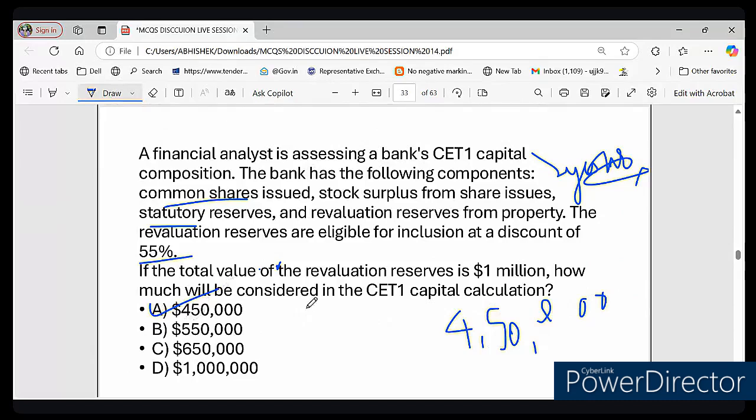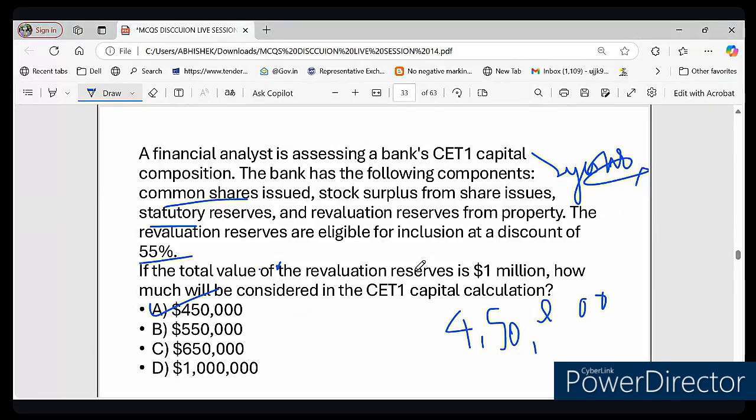So I hope it is clear that revaluation reserve is subject to a discount of 55%. The actual value that will be included in the CET1 capital calculation is 4.5 lakh. Is it clear? I hope it is. So what we learned from this question is that revaluation reserves are only partially included in CET1 capital. If a 55% discount is applied, only 45% is counted. Now in our question, of $1 million in revaluation reserves, 4 lakh 50,000 was added to the CET1 capital, right? So I hope that makes sense to you.